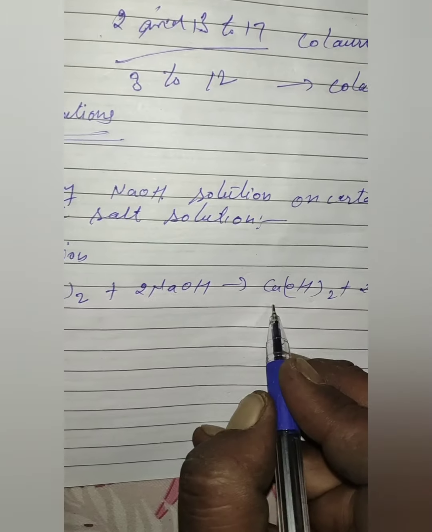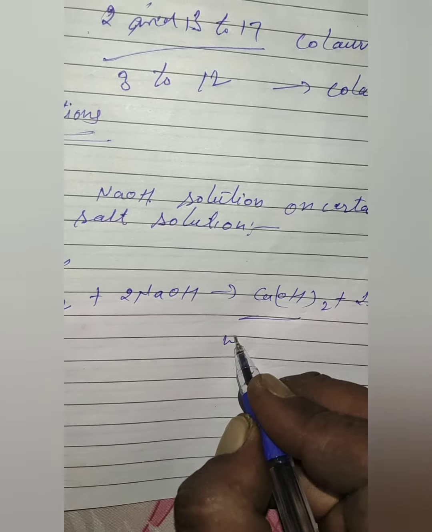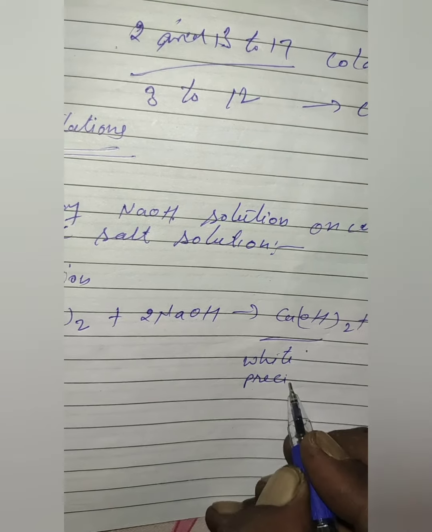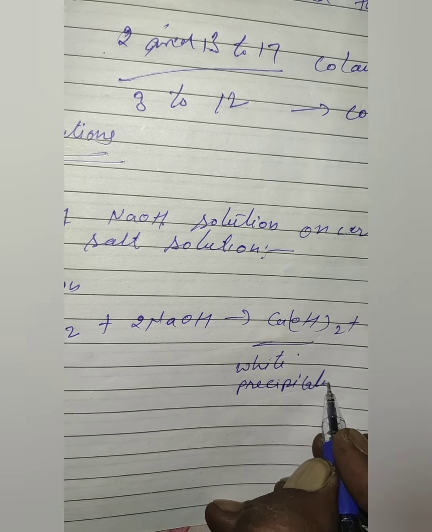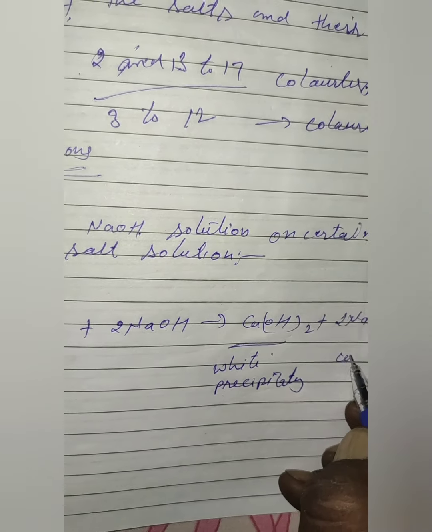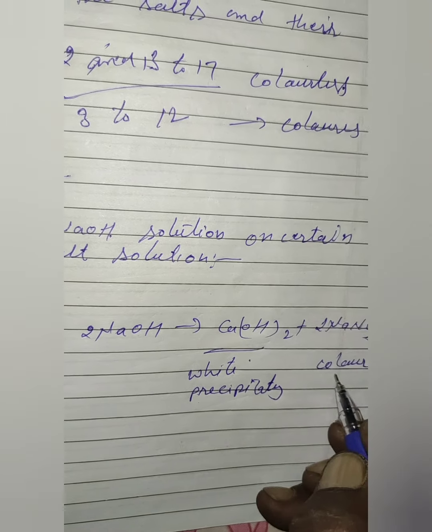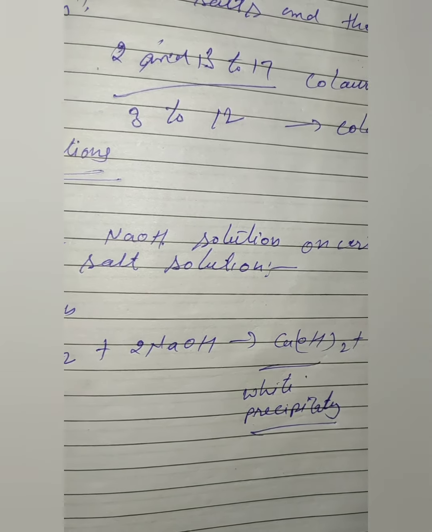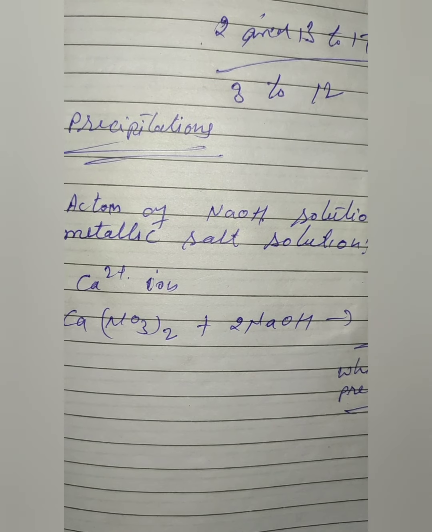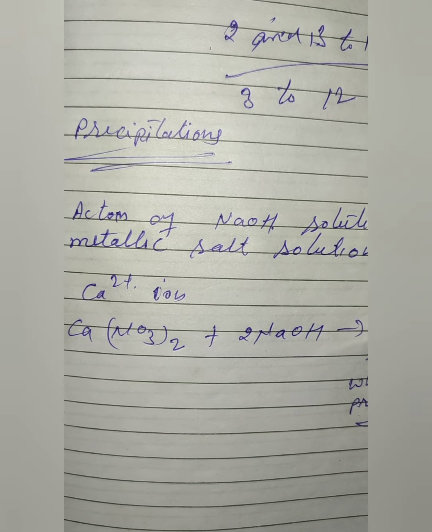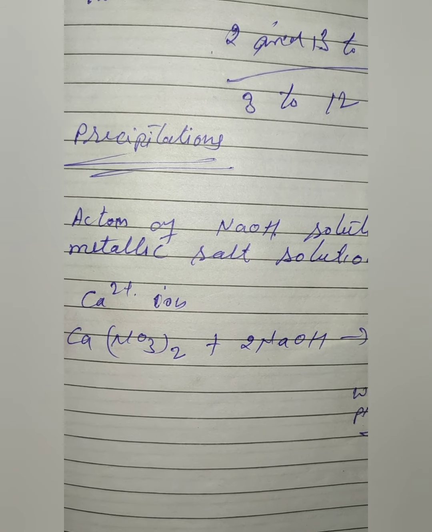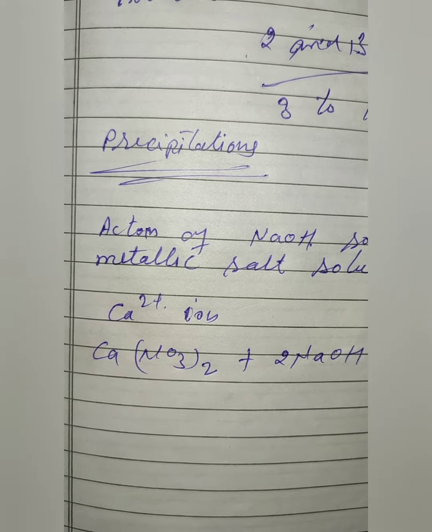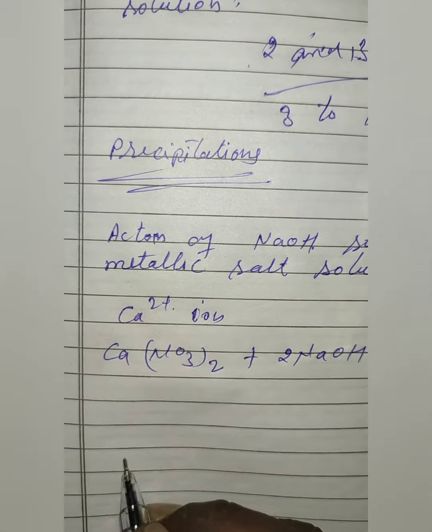Here the calcium hydroxide is a white precipitate, and the sodium nitrate is colorless. This is the identification. So during the exam, a question will come. They will give us the reaction and ask what will happen, how you can identify.